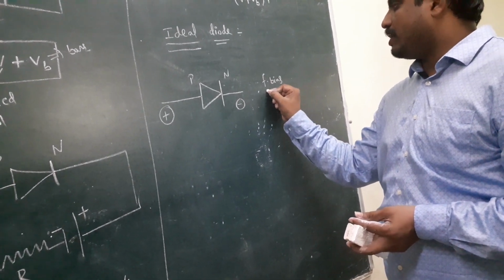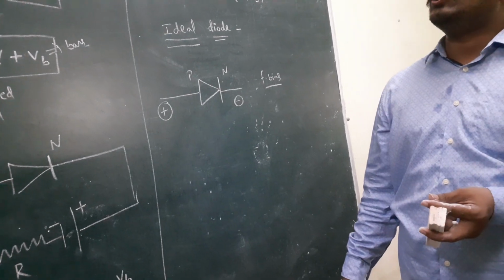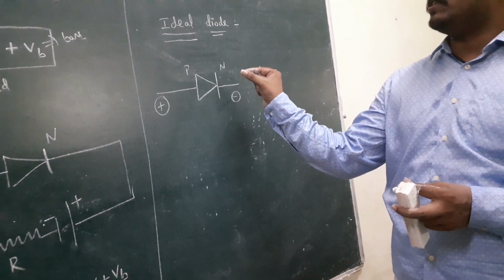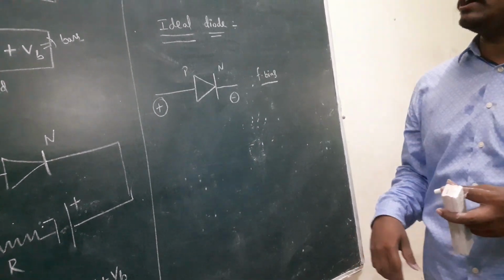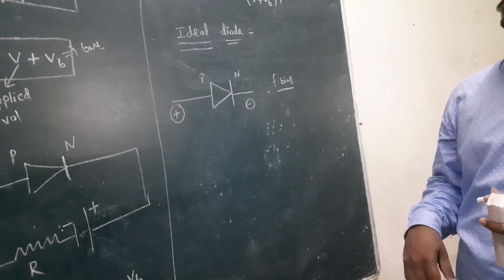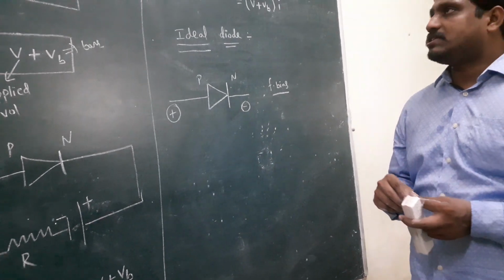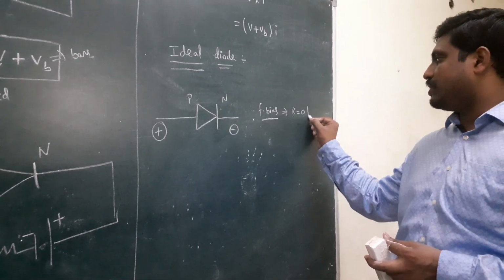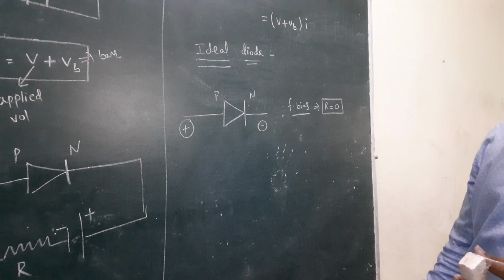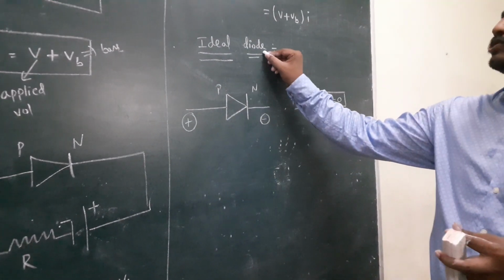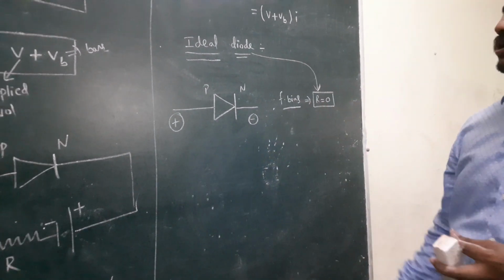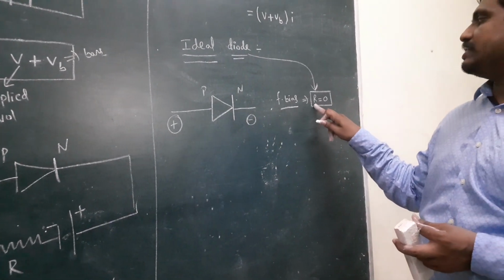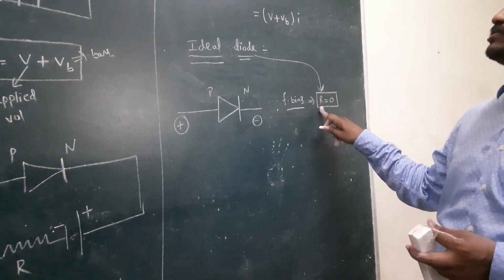In the forward bias, current flows due to majority charge carriers. The depletion layer width decreases, the barrier also decreases, and finally becomes zero. Barrier means opposition; zero means the internal resistance of the diode becomes zero. When the internal resistance of the diode becomes zero, the diode is an ideal diode. If the given question says the diode is ideal, the internal resistance of the diode is taken as zero.